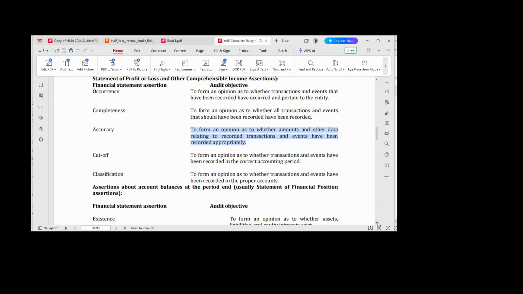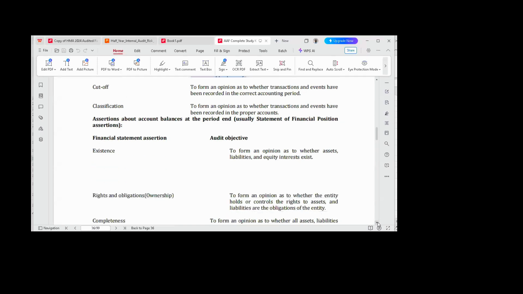And I say these ones are relating to what we can find in the statement of financial position. Because in your statement of financial position, if you remember those days when you are drawing up your ledger account, when you want to prepare the financial statement, your balance carried down, which eventually become your balance brought forward or balance brought down, is what you are going to have in your what? In your balance sheet, statement of financial position. That's why we call it assertion based on what? Account balances.